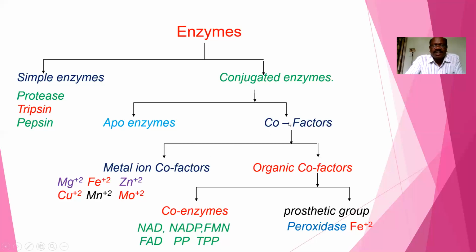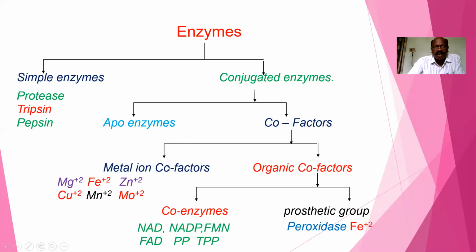These cofactors are of two types: metal ion cofactors and organic cofactors.